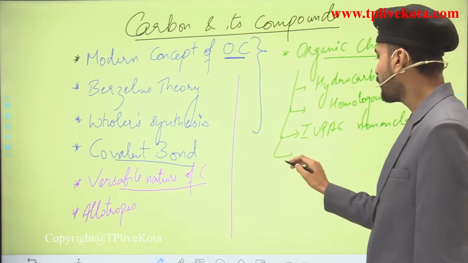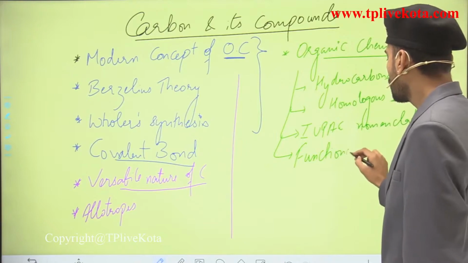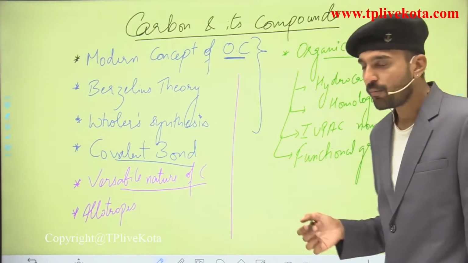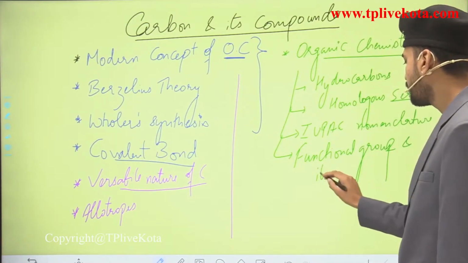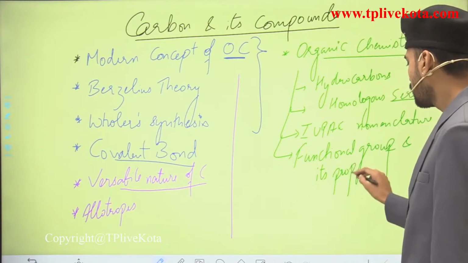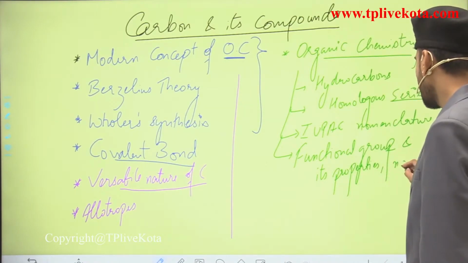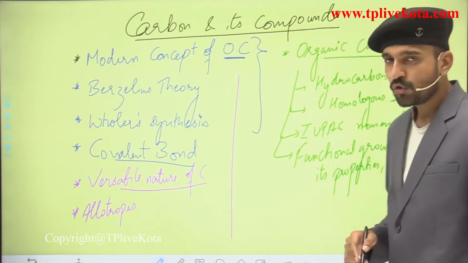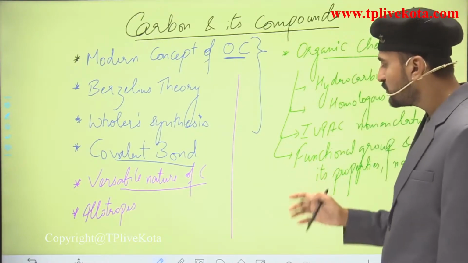Apart from that we are going to see the functional groups, which determine the properties of the organic compound. This is also very important, and along with its properties we are going to see its naming, which is based on the IUPAC nomenclature.